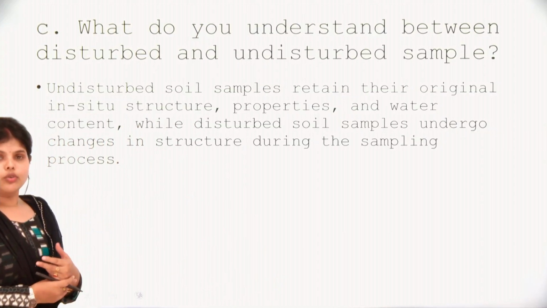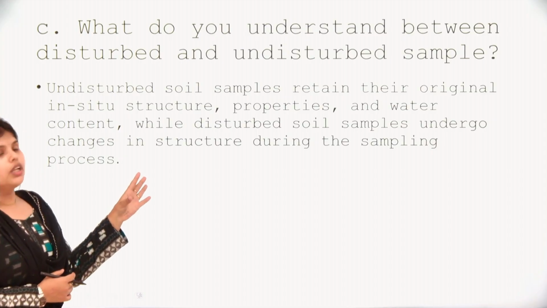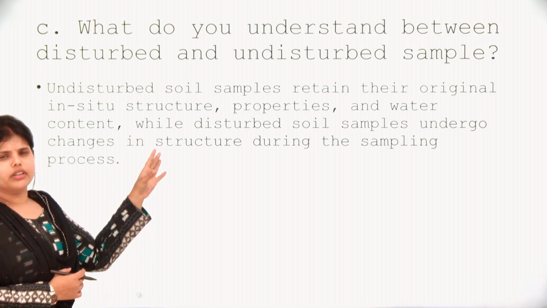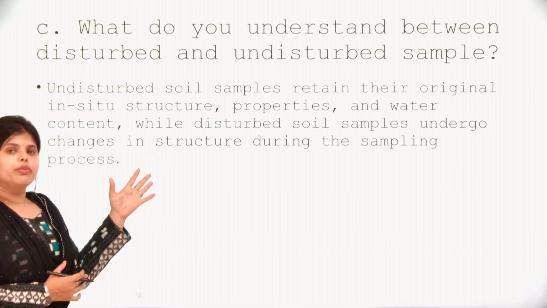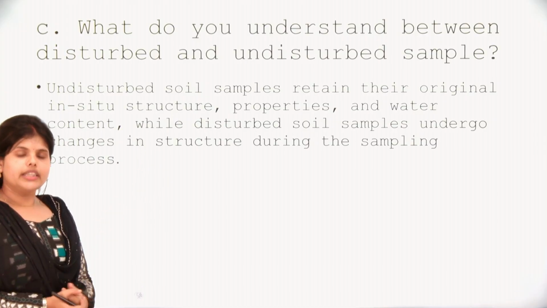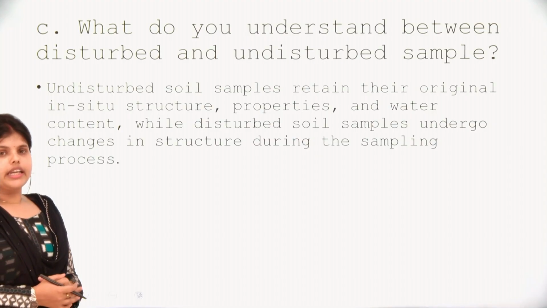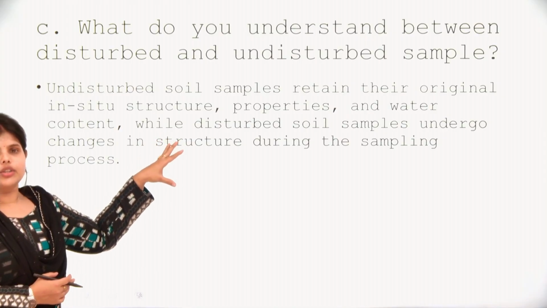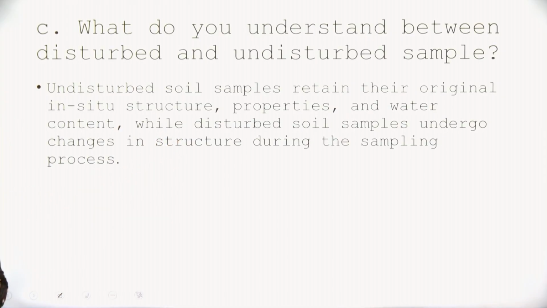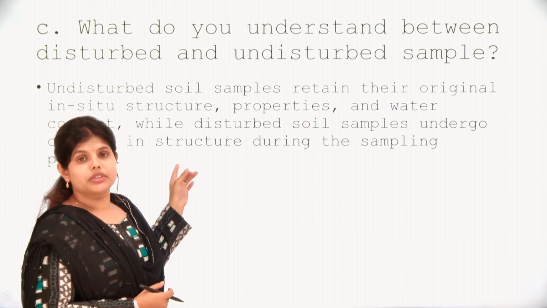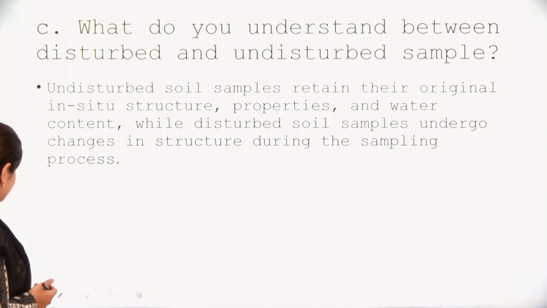And when there are changes in the shape, the size and the properties, that will be termed a disturbed soil sample. This question is from the 2019 BTech exam itself.